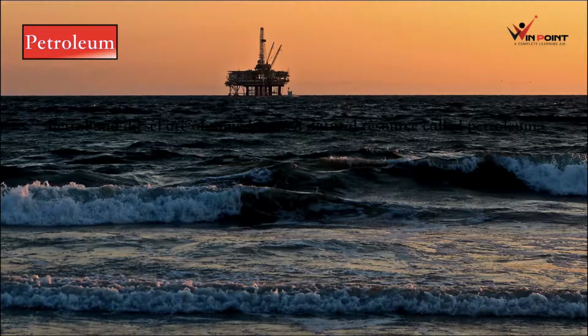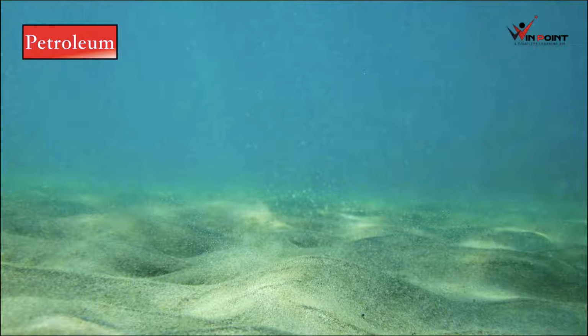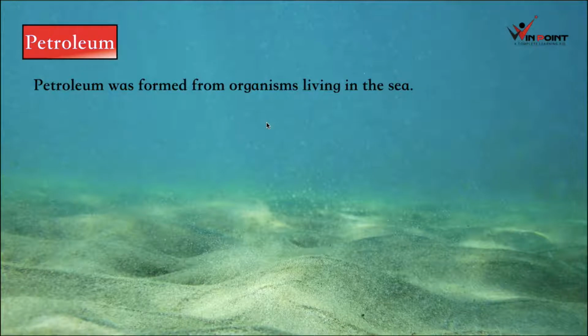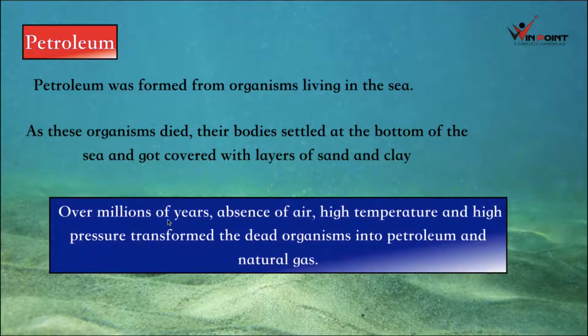Now we can discuss the formation of petroleum. Petrol and diesel are obtained from a natural resource called petroleum. Petroleum was formed from organisms living in the sea. As these organisms died, their bodies settled at the bottom of the sea and got covered with layers of sand and clay. Then there will be high temperature and high pressure, and slowly it will convert into petroleum. Over millions of years, absence of air, high temperature and high pressure transformed the dead organisms into petroleum and natural gas.